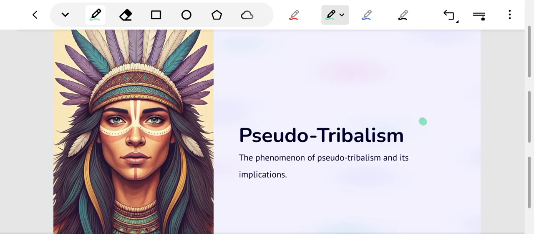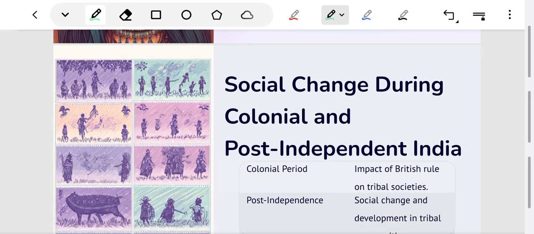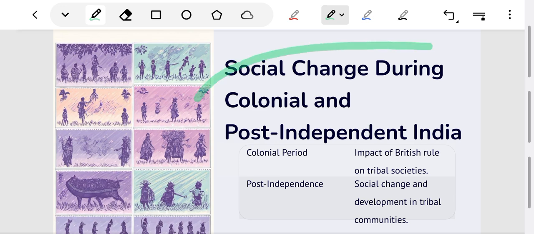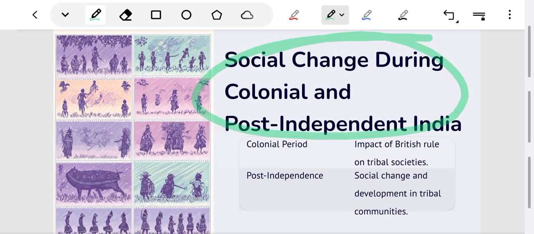And we will discuss pseudo tribalism, that is the phenomenon where upper castes project themselves to be tribals in order to reap the benefits of reservation. We will study the social changes during the colonial and post-colonial period in India.